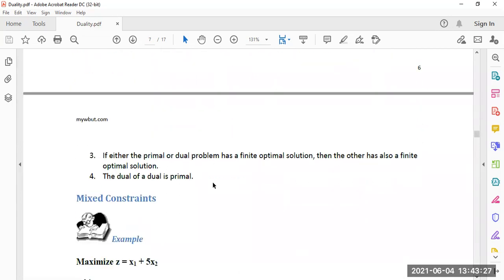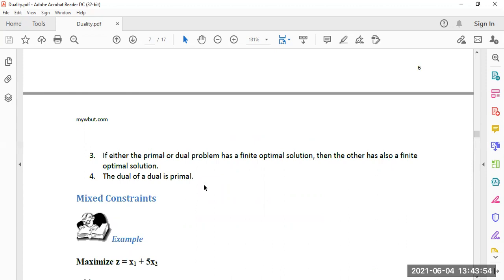If either the primal or dual problem has a finite optimal solution, then the other also has a finite optimal solution. And the dual of a dual is a primal. If we take the dual of a dual, then it will come out as a primal. So it is a very important theorem. Dual of a dual is a primal. It may come with an example in your semester exam.